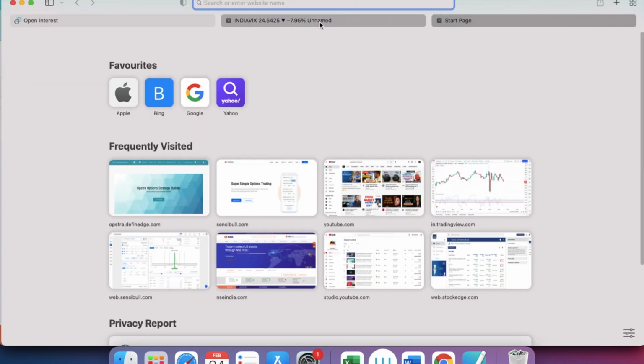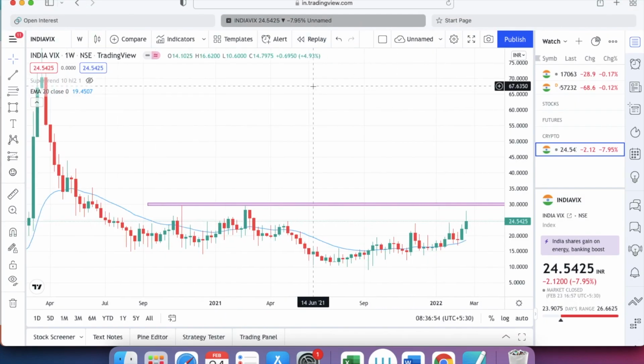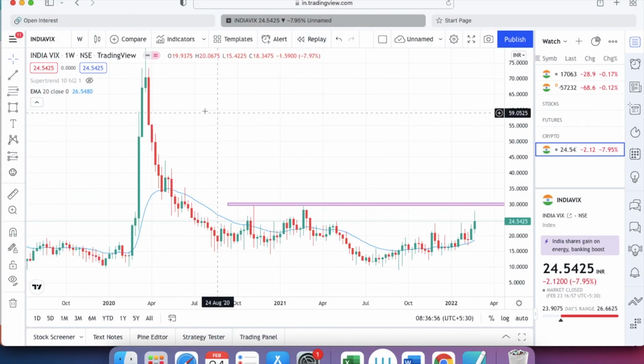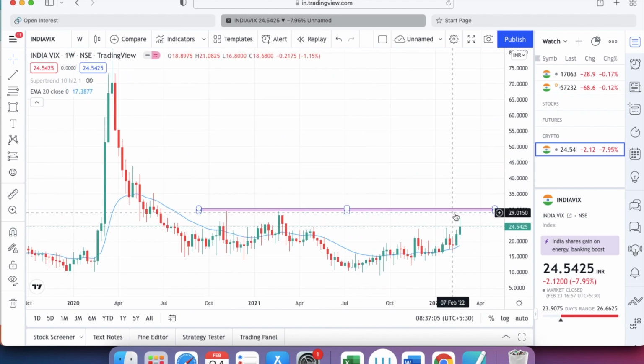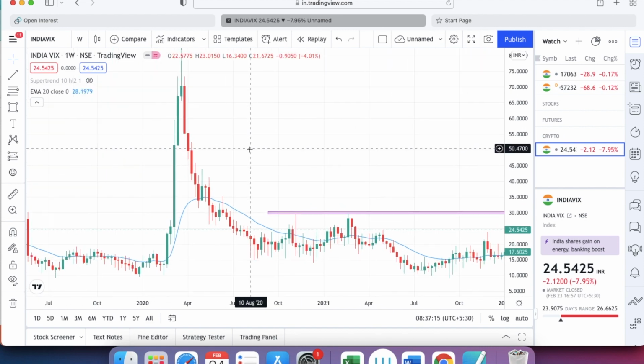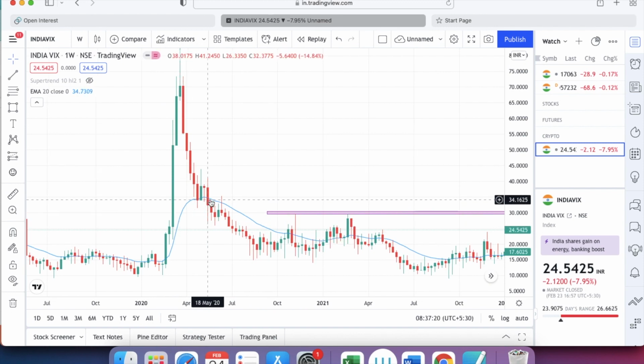So let's say you want to check India VIX. I have taken India VIX from tradingview.com. I just went here and took India VIX. See, India VIX is trading at 24. Whenever India VIX increases, it means volatility has increased. Indian stock market volatility has increased, which means if VIX increases, there are more chances that the market will fall.